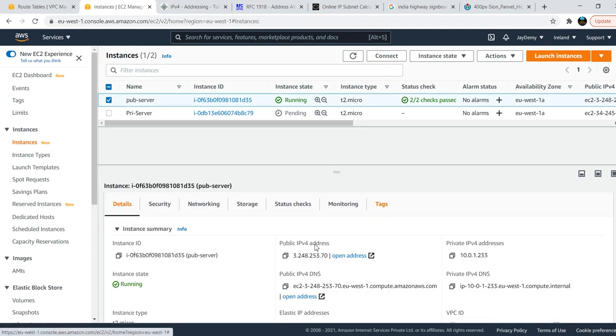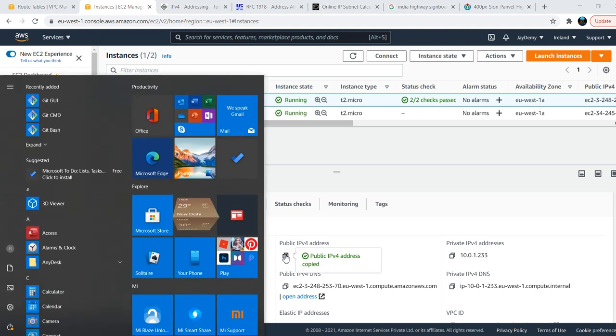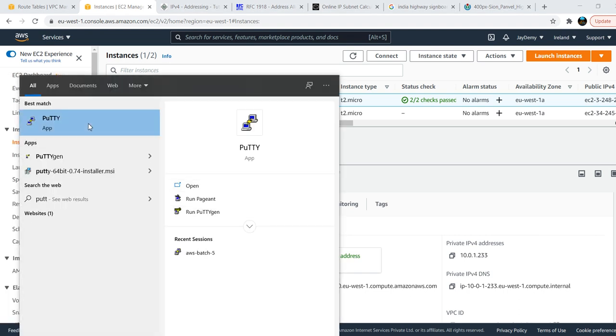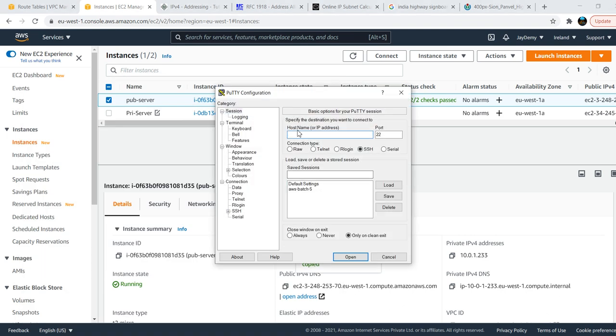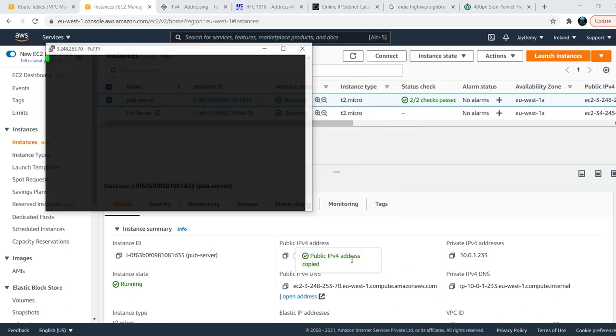To log into this server, what is the requirement? Public IP I need. Okay, open your PuTTY and use your key pair. I will show you how to install PuTTY and how to connect to the servers when we discuss EC2.